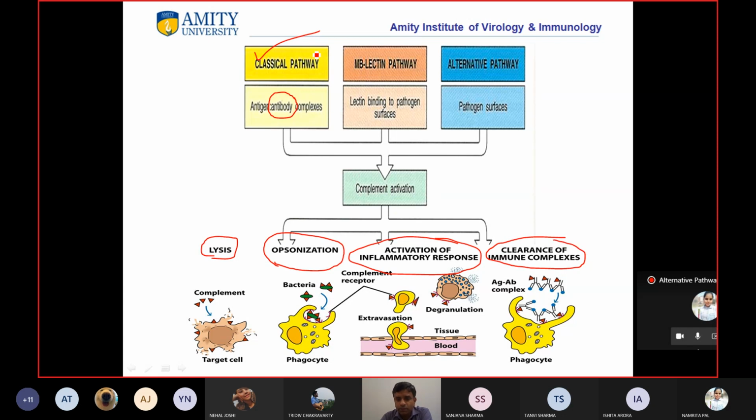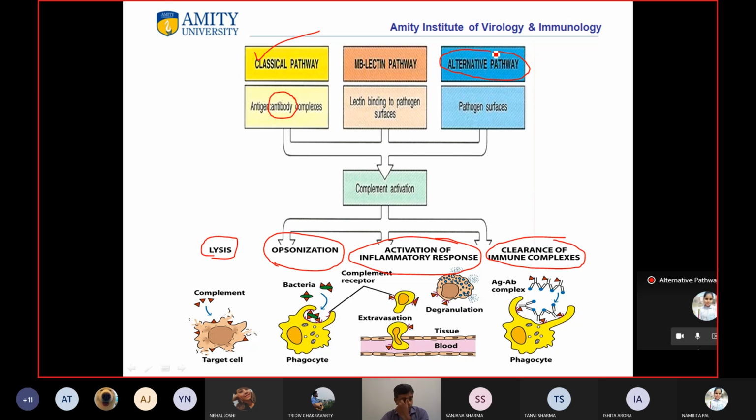Apart from the classical pathway, which was the first pathway discovered, another pathway was discovered after it, and it was called the alternative pathway.